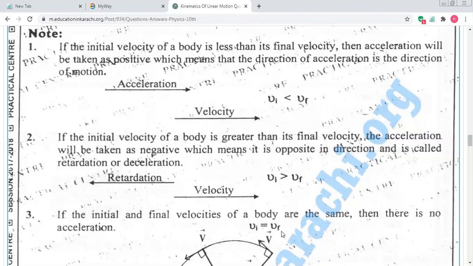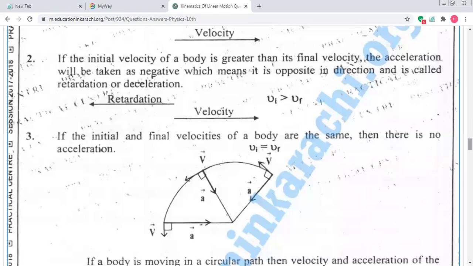These are the conditions when we are studying acceleration. In the first point, initial velocity is less than final velocity, so acceleration will be positive. In simple words, while in the second point, when the initial velocity is greater than final velocity, then acceleration will appear with a negative sign or in the opposite direction.